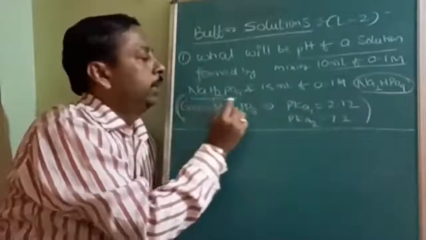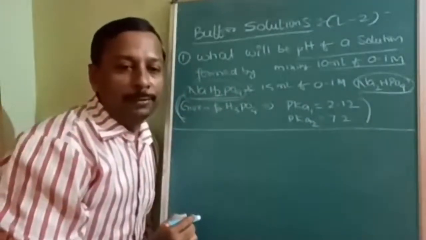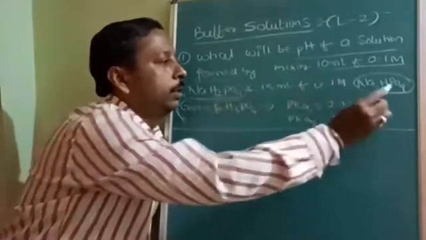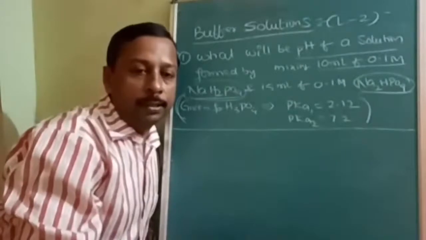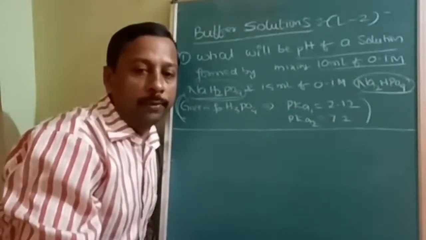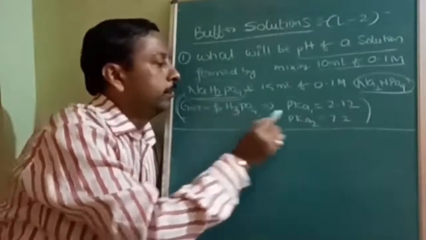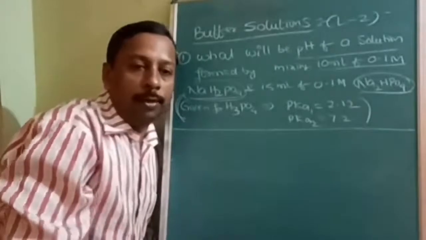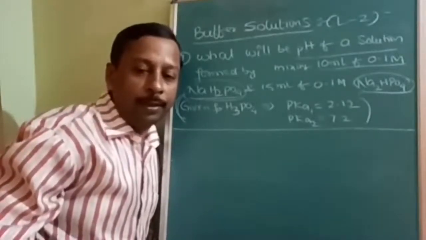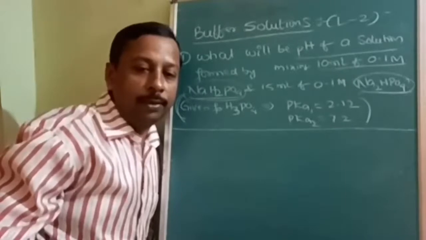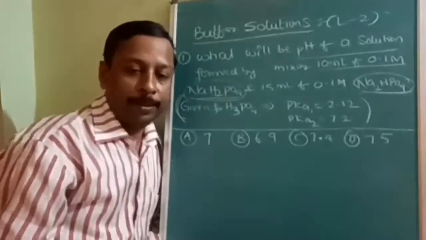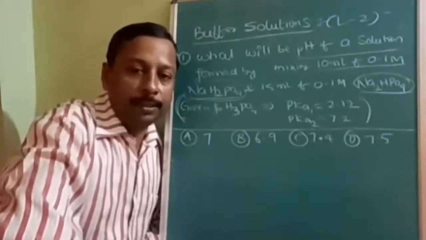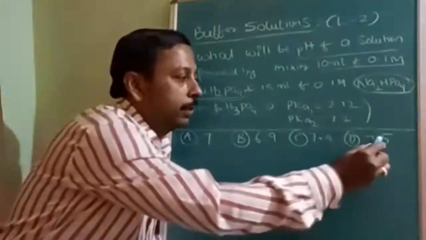Na2HPO4, NaH2PO4. What is the difference between both of them? Here one sodium, here two sodium; here two hydrogen, here one hydrogen. And which is the acid, which is the base, which is the salt, how to identify? And H3PO4 is given, but only two Ka values are given. So which value do we have to use? All that you have to judge by your knowledge. Let me see whether you are able to solve it or not. These are the options: option A 7, option B 6.9, option C 7.4, option D 7.5.